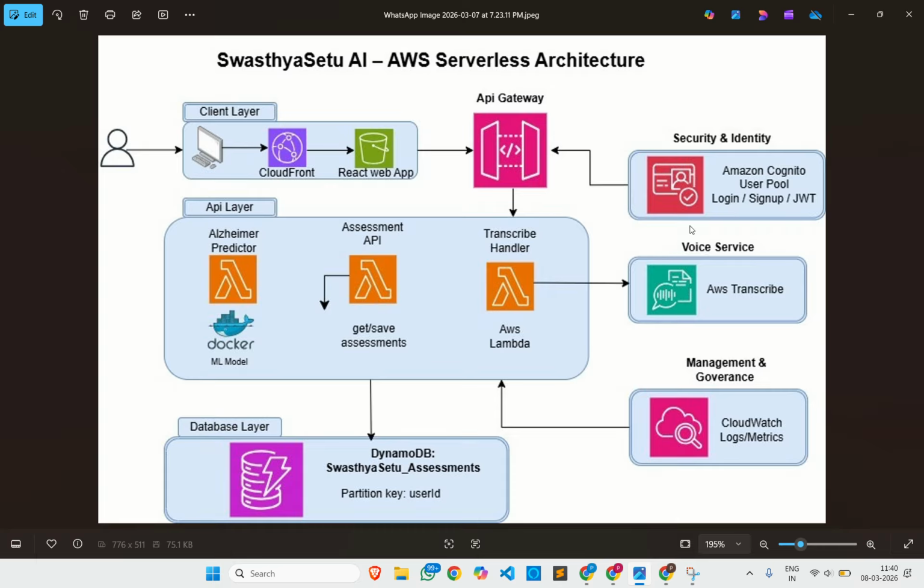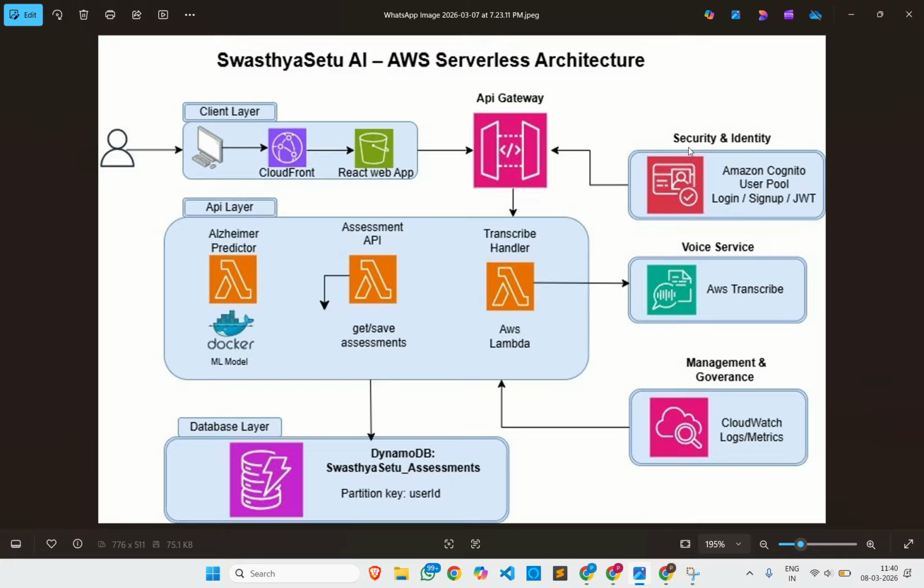Another service I have used is monitoring, which is CloudWatch logs and metrics. We used CloudWatch to track our logs, monitor system health, and ensure operational reliability. We have also used the Amazon Cognito user pool for login, sign up, and JWT.